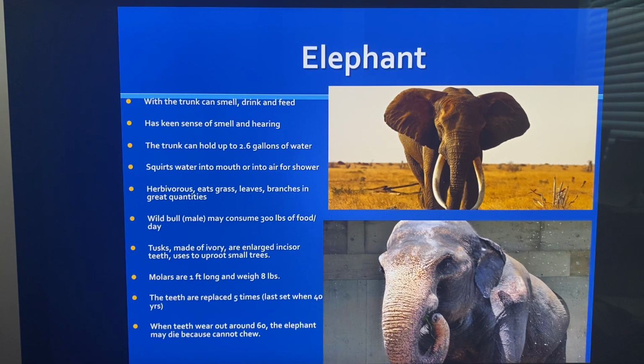The molars are 1 foot long and weigh 8 pounds. Can you imagine molars being 8-pound teeth? And they are replaced 5 times in their lifetime. So the last time is when they're about 40 years old. After their teeth wear out, around 60 years old, the elephant may die because it cannot chew all of these huge plants, including trees.